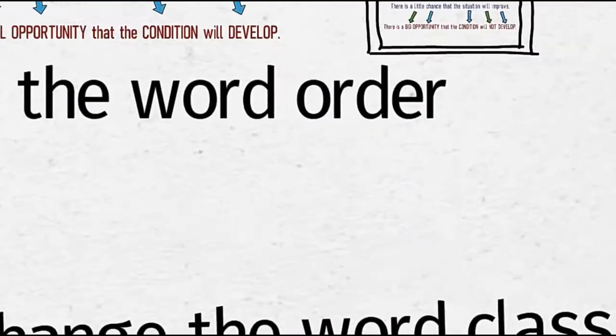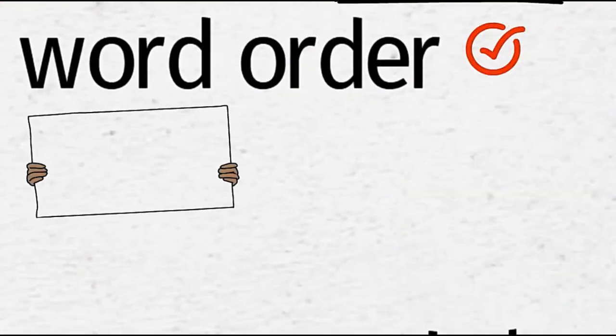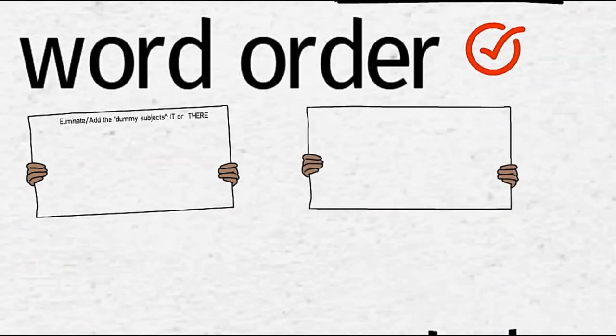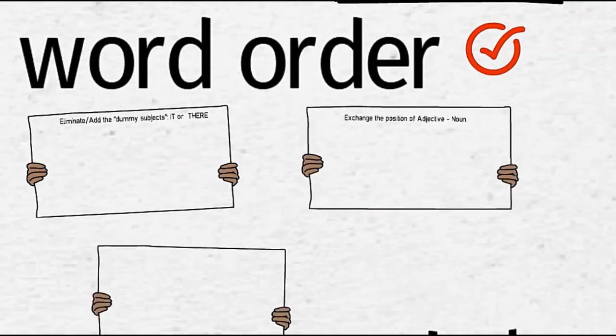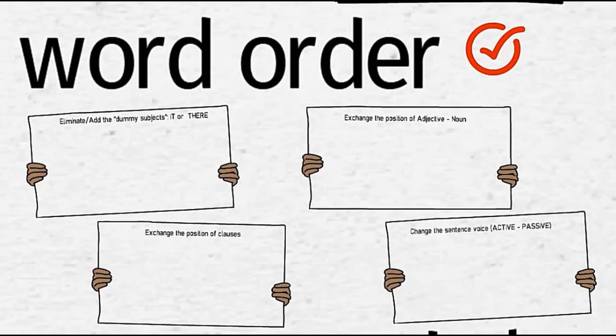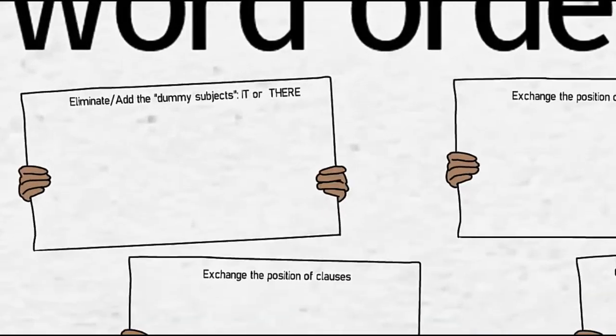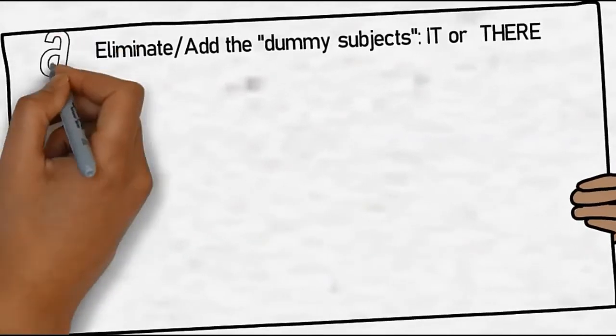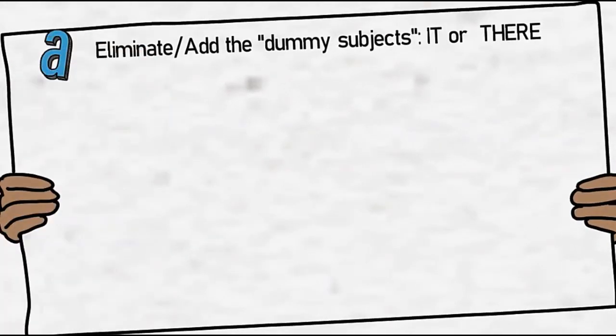Changing the order of the words is the second paraphrasing method. 4 ways to do this are by eliminating or adding the dummy subjects, exchanging the positions of adjective and noun, exchanging the positions of clauses, and changing the sentence voice from active to passive or vice versa. Now let's see it one by one. First way is related to the dummy subject, it or there.